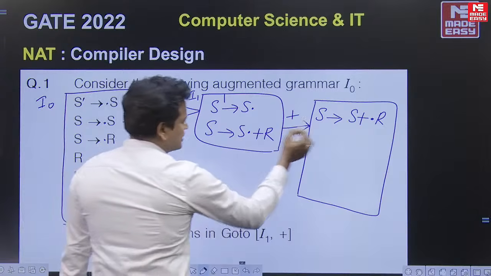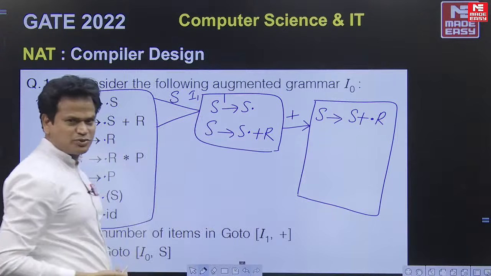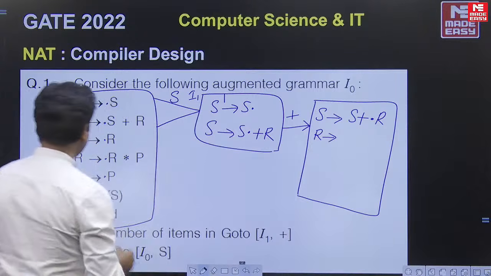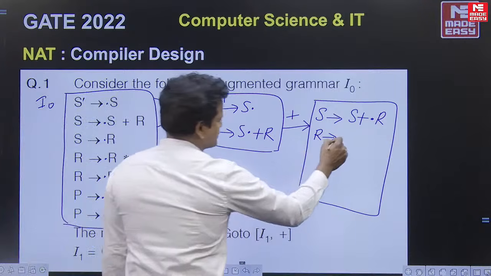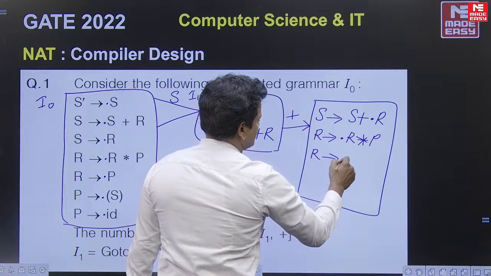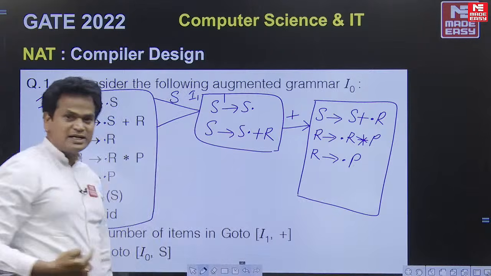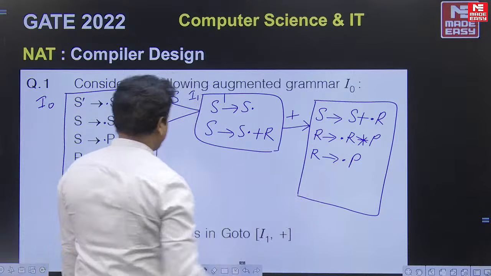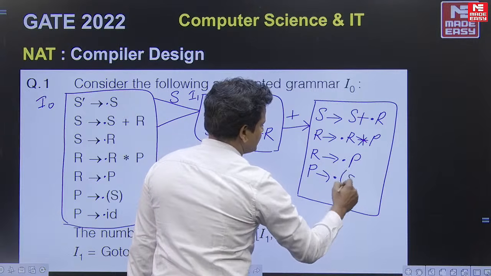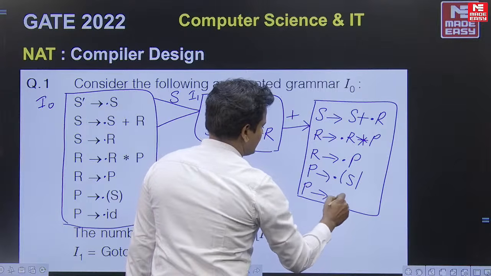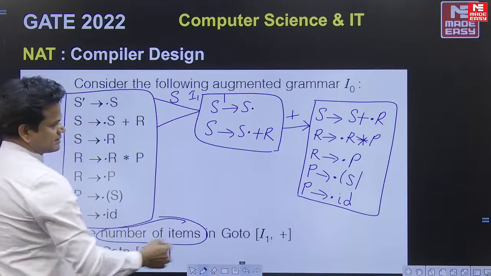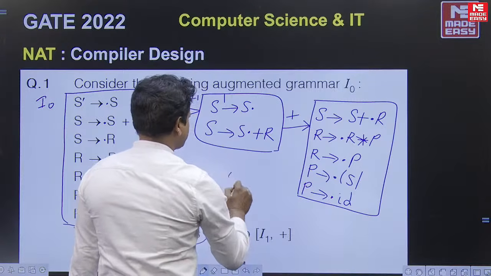So once we move the dot, after R has 2 productions. Every production of R you must write. So what are the R productions here? They are 2. One is dot R star P and dot P. R has 2, and dot after P. So we must add every production of P. P has 2 productions. So P there is dot open S closed and P there is dot ID. So how many items? The number of items in this, 1, 2, 3, 4, 5, is the answer.